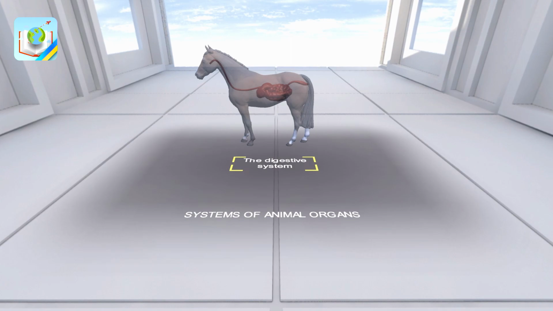The digestive system consists of organs that ensure intake, processing, digestion of food, and absorption of nutrients. Some parasitic animals, for example cestodes, do not have a digestive system. They receive nutrients directly from the host's body through the integument.